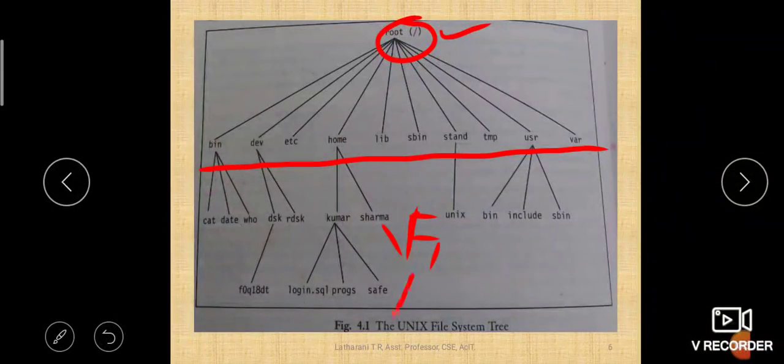Let us say slash or slash root, both you can write, both mean the same. It is easier to use slash rather than slash root. So I will write slash, after slash I have to reach home, so I will write home.